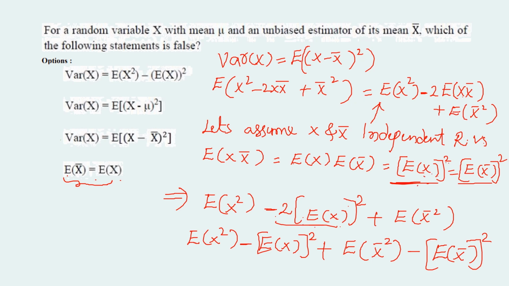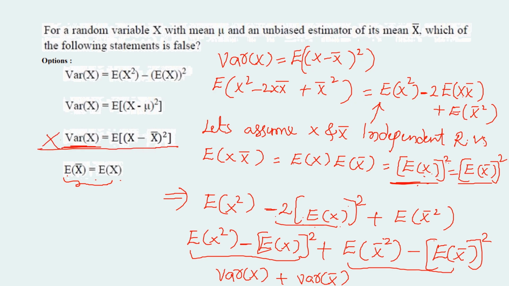So here we can split like this. This is the same as variance of x and this one is the same as variance of x bar. So option C is the false statement. It is not equal to variance of x. So the correct answer to this question is option C, because the third statement is the false statement.